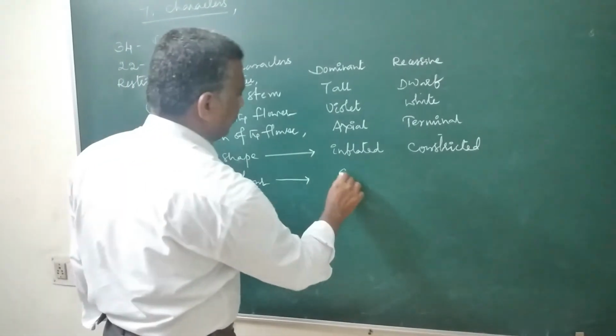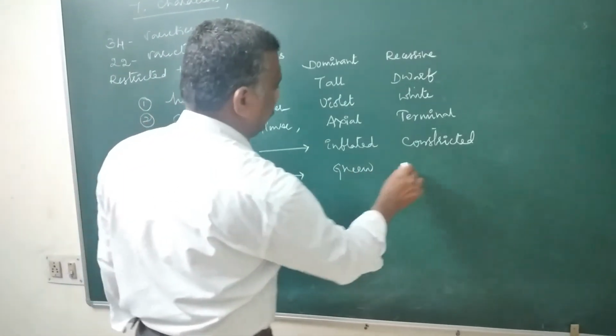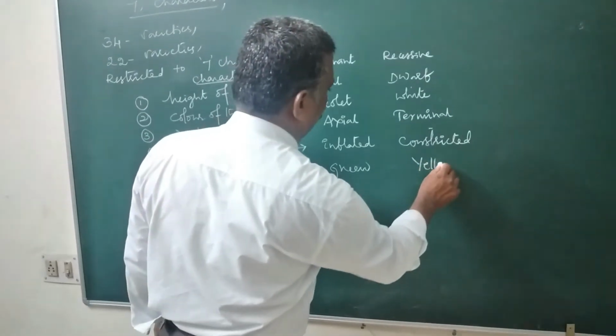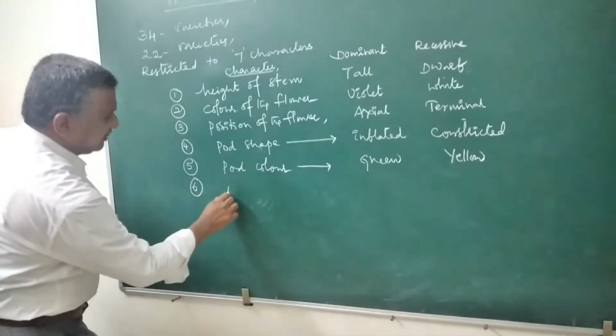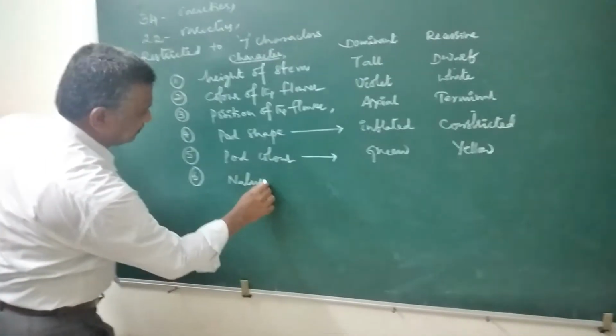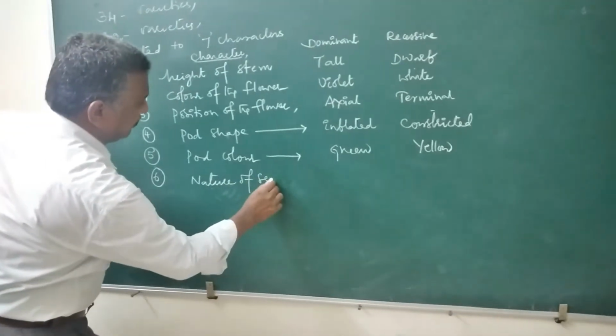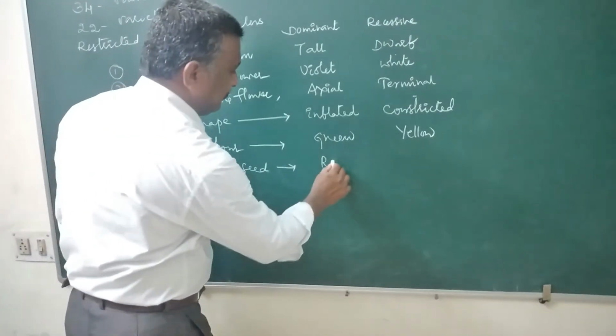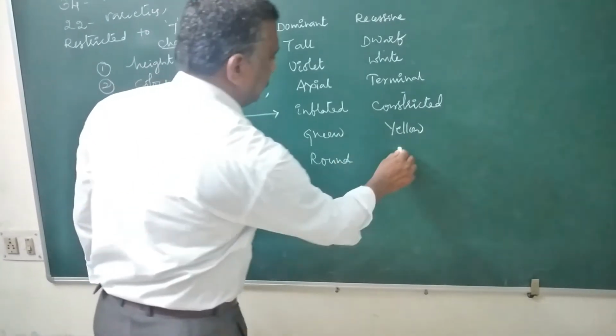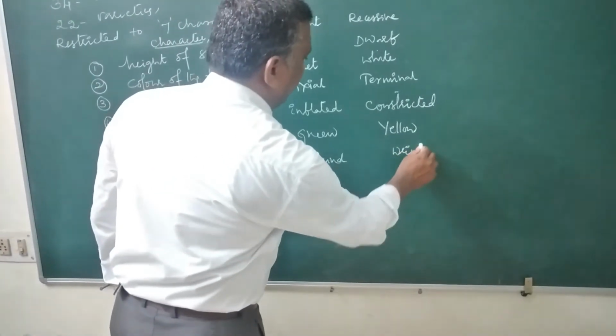Here is green. Here is yellow. Then nature of the seed. It may be round. It may be wrinkled.